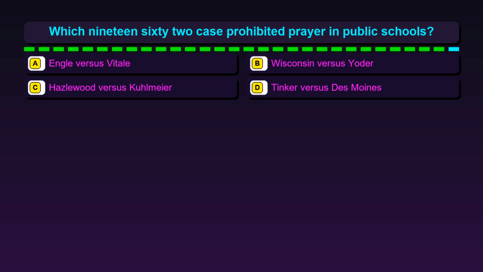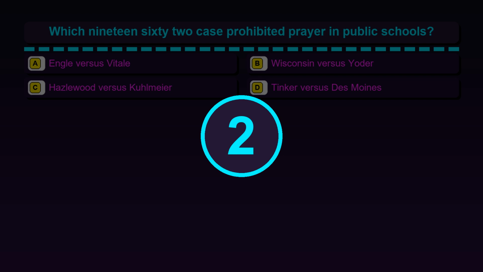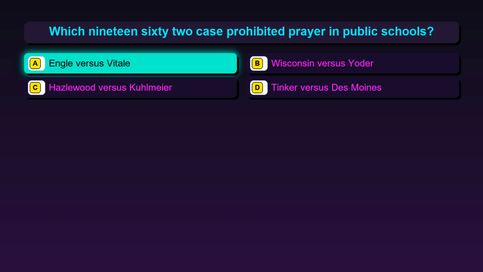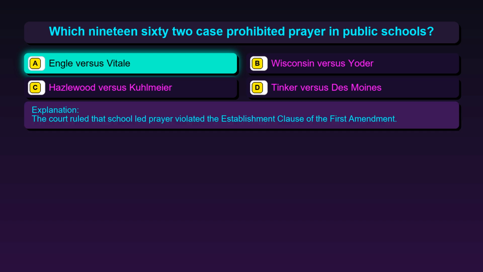Question 75. Which 1962 case prohibited prayer in public schools? Option A, Engel vs. Vitale. Option B, Wisconsin vs. Yoder. Option C, Hazelwood vs. Kohlmeyer. Option D, Tinker vs. Des Moines. The correct answer is option A, Engel vs. Vitale. The court ruled that school-led prayer violated the Establishment Clause of the First Amendment.